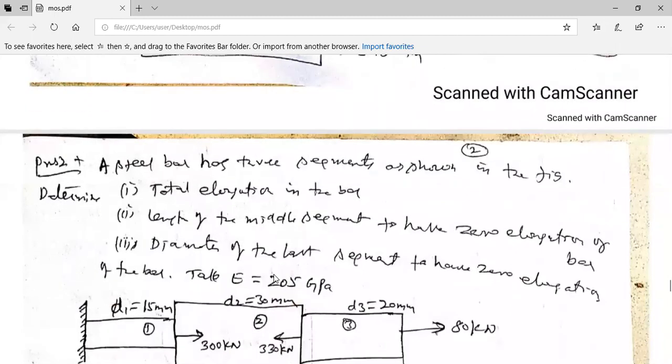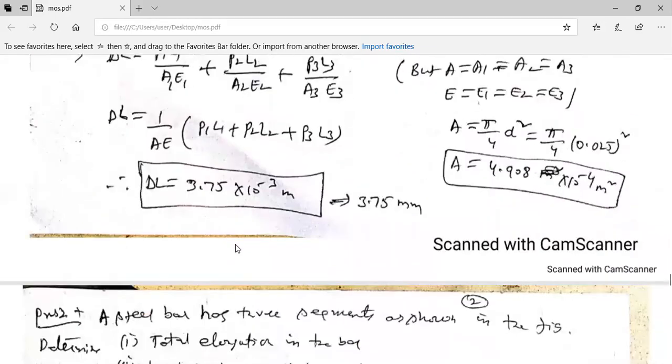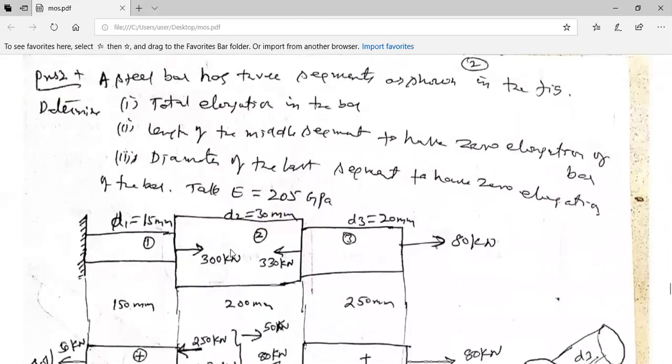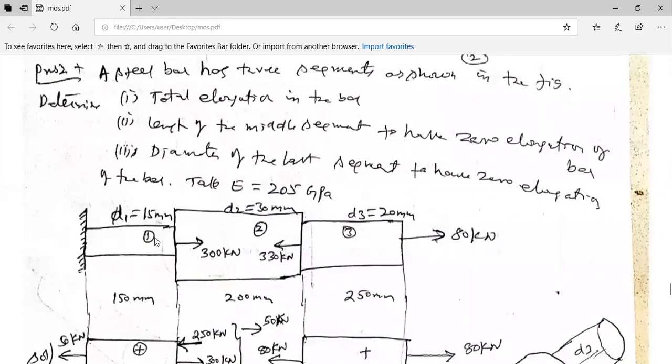Now, second problem. Let us see how we deal with the second problem. The second problem is not different from the first problem, but the thing is, the area of cross section differs.